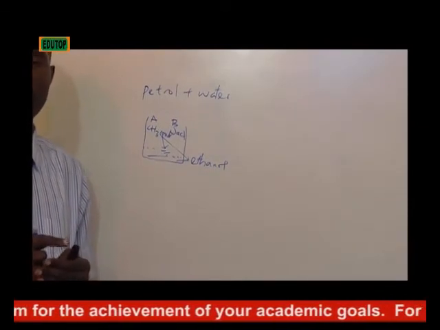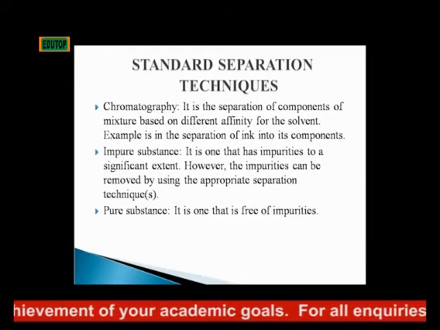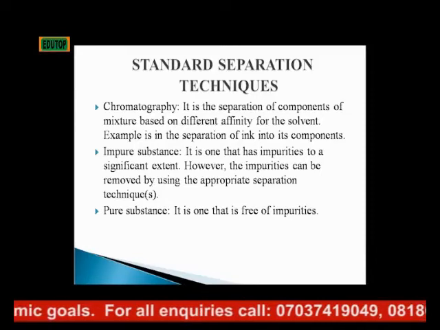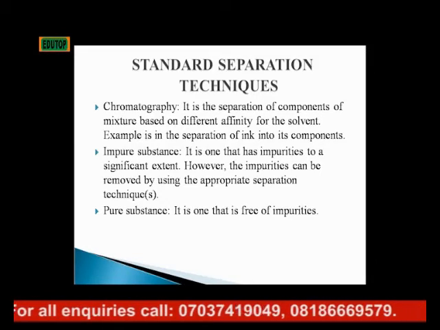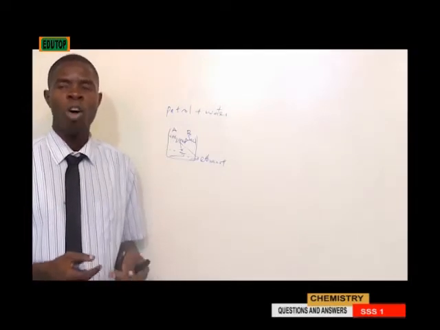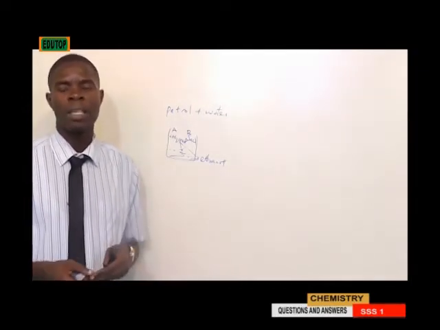Another substance to be talked about here is impure substance. When we say substance is impure, what are we talking about? It is one that has impurities to a significant extent. However, the impurities can be removed by using the appropriate separation techniques. Pure substance. What are pure substances? It is one that is free of impurities.